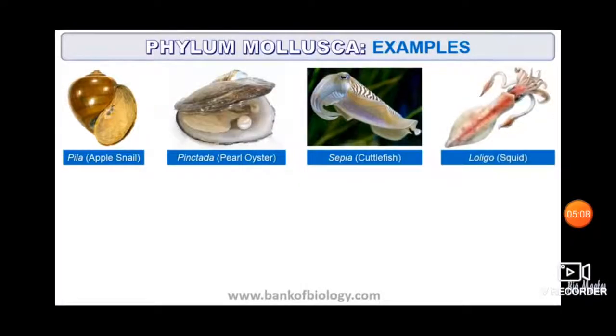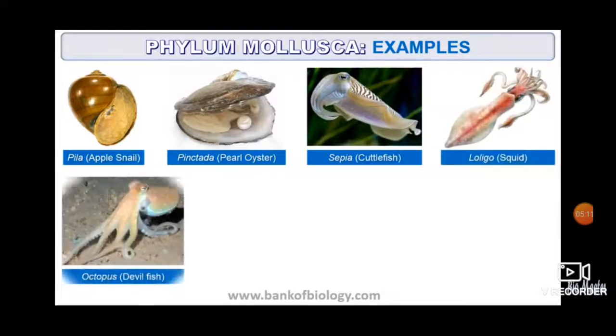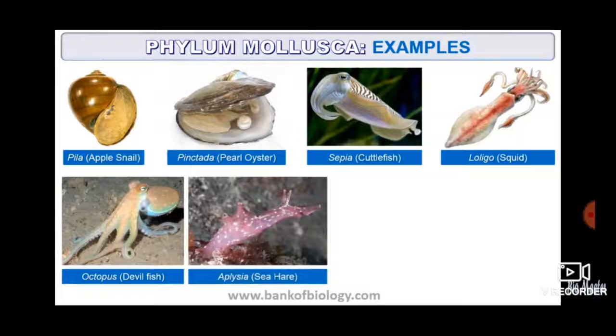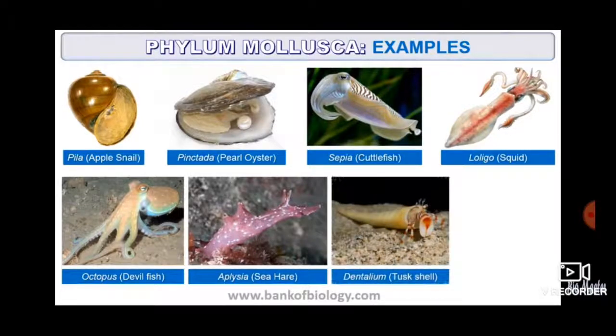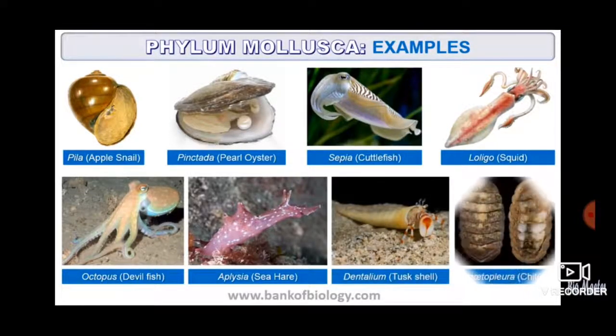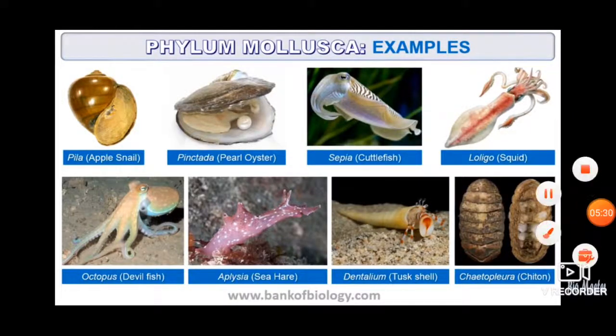See, these are some of the examples: Pila, apple snail, Pinctada, pearl oyster, Sepia, Loligo, Octopus, Aplysia, Dentalium, Chaetopleura. So all these animals are the examples of phylum Mollusca.